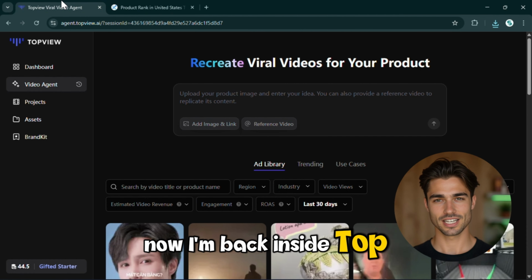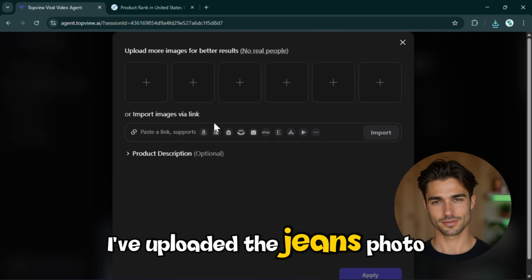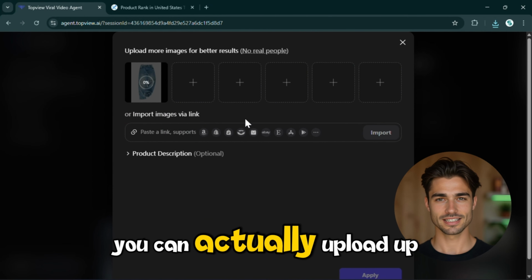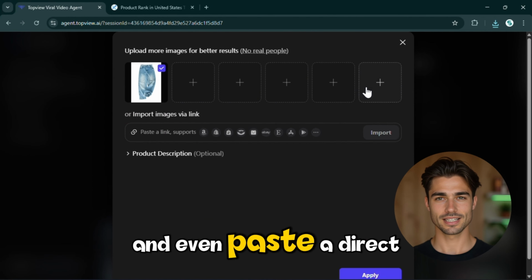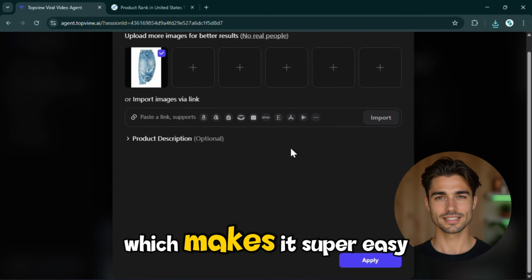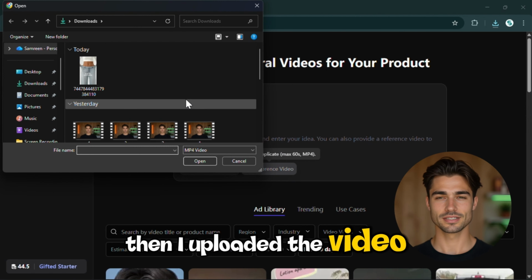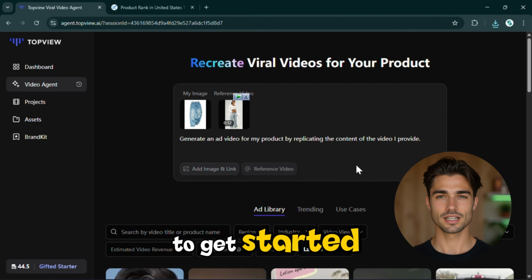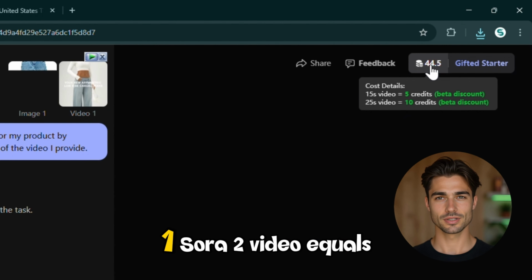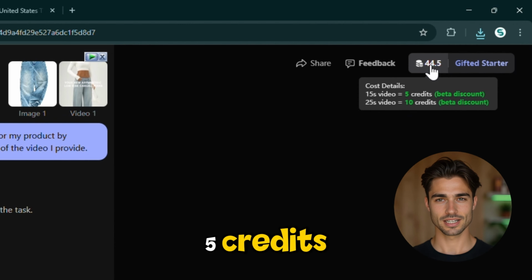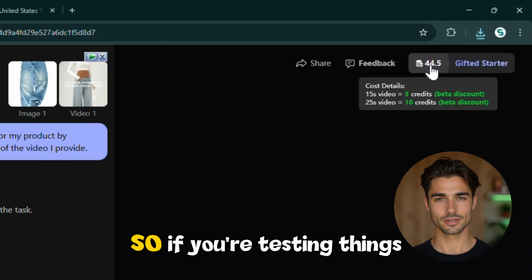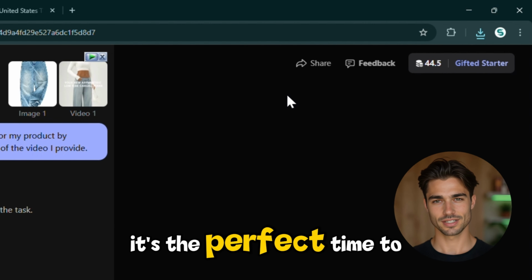Now I'm back inside Topview AI. I've uploaded the jeans photo as my product image. You can actually upload up to 6 images and even paste a direct link to your product, which makes it super easy. Then I uploaded the video as my reference, and that's all you need to get started. You'll also notice here that one SORA 2 video equals 5 credits, and right now it's on a beta discount, so if you're testing things out, it's the perfect time to try.